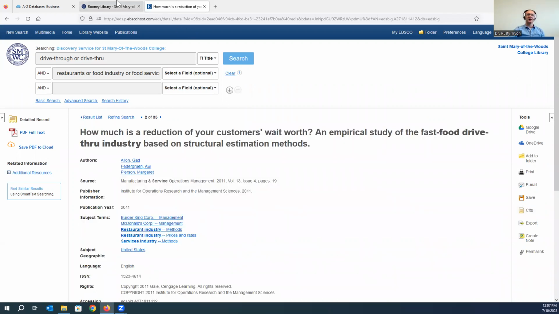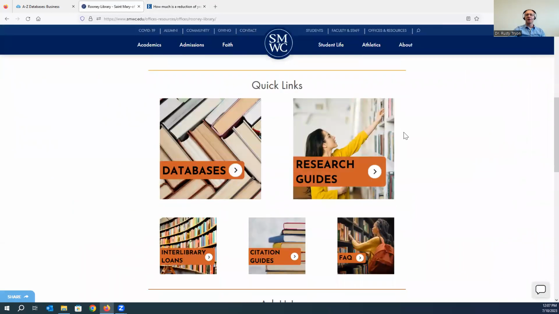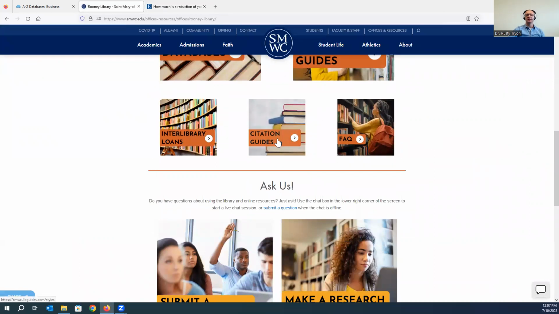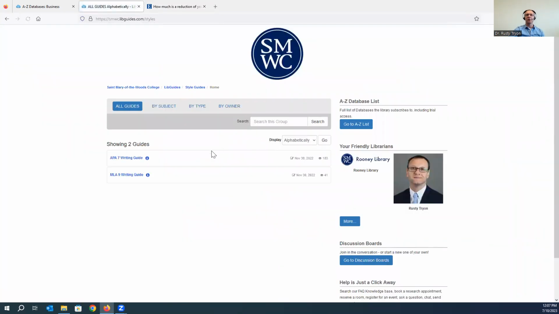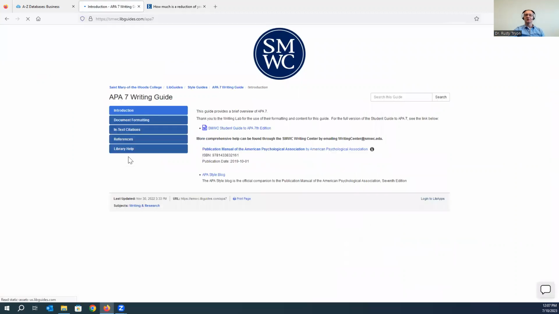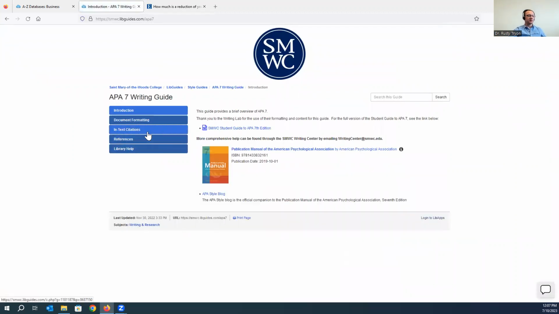So to that end, talking about citing our sources correctly, also on our library page, we have a couple of unique citation guides. We have one for MLA and APA. We'll certainly click on the APA since that's what we're using in this particular class. And here you can come as an authoritative source to double check those citations you're getting from library databases, because you always want to double check those to make sure that they're complete, to make sure that they're accurate, because sometimes mistakes can creep in, and you just want to be very mindful of that.